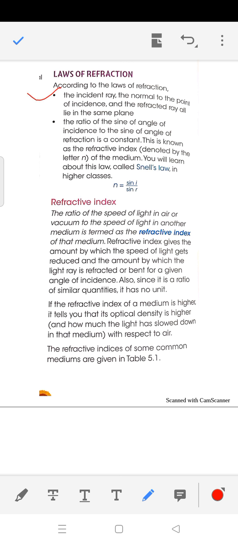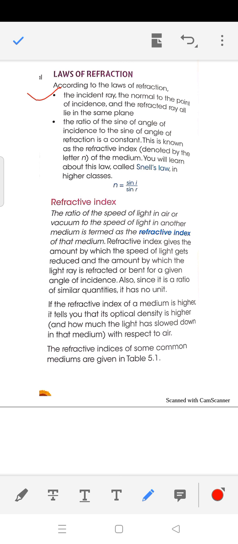According to the first law, the incident ray, the normal at the point of incidence, and the refracted ray all lie in the same plane. The second law is that the ratio of the sine of the angle of incidence to the sine of the angle of refraction is a constant. Sin i by sin r.